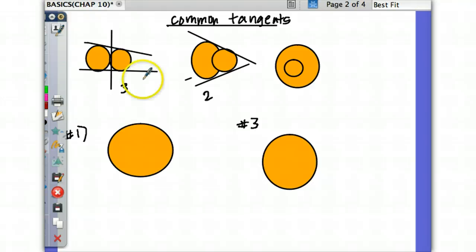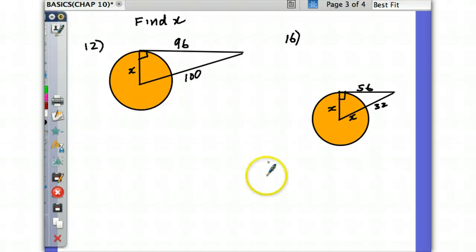All right. Let me go forward and show you a little bit more. Let me see what else I got. Oh yeah, we might as well show you how to use the tangent and radius meeting together. When you see that, it's always going to be a right angle. Even over here, we have a tangent meeting with a radius. It's not quite a 30, 60, 90, but it's Pythagorean. We could use Pythagorean. If you see this on your test, to find x, you say, well, I can do that because this is a right angle. Even if they didn't tell you, once you see a tangent and a radius, you see it's a right angle.